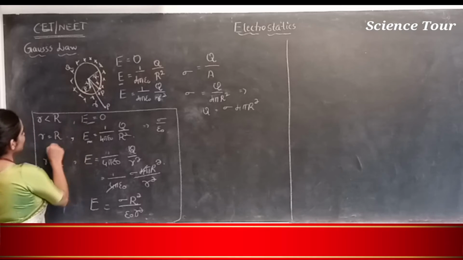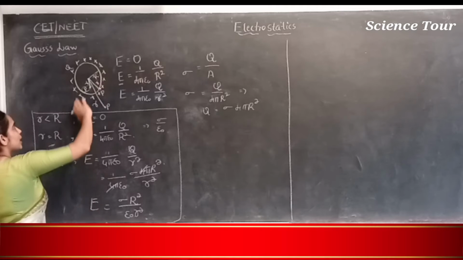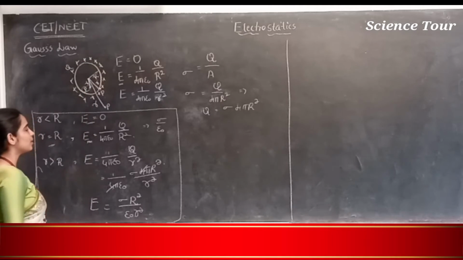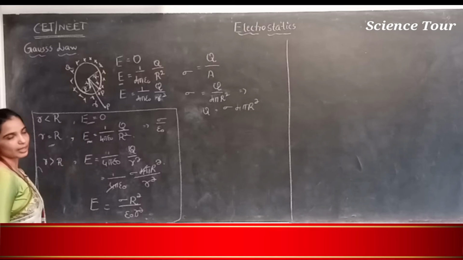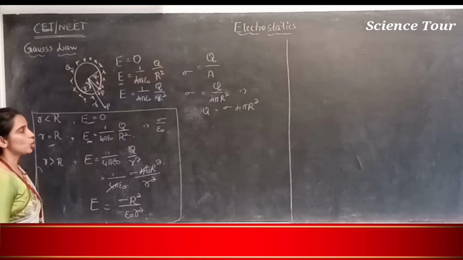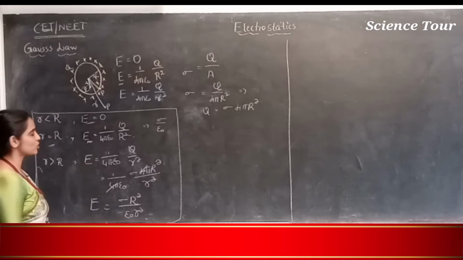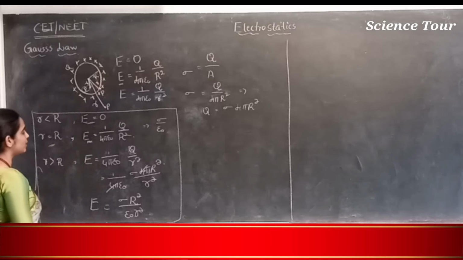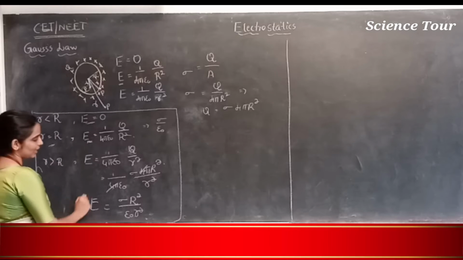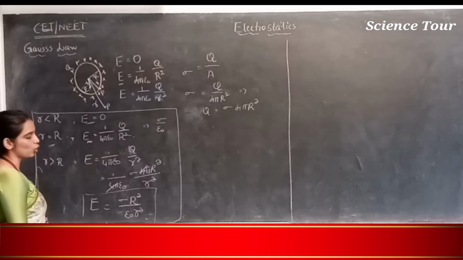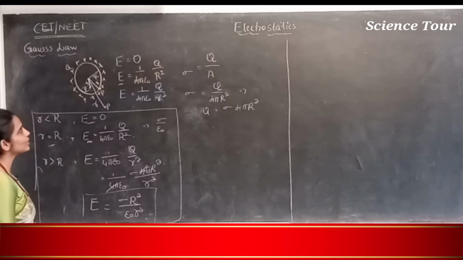If r is equal to R, that means any point on the surface of the conducting sphere, then it is maximum, equal to sigma by epsilon naught. You know that sigma is the surface charge density. If your position is outside the sphere, then the electric field intensity is sigma times R square divided by epsilon naught r square.